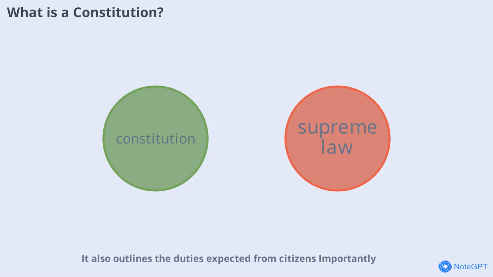Importantly, the Constitution is the supreme law of the land, meaning all other laws must conform to it. This ensures a stable and predictable system of governance where everyone knows their rights and responsibilities. In essence, the Constitution acts as the backbone of a nation's legal and political framework.